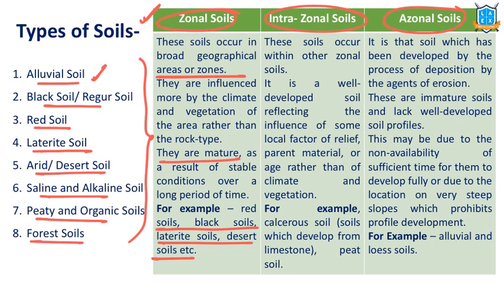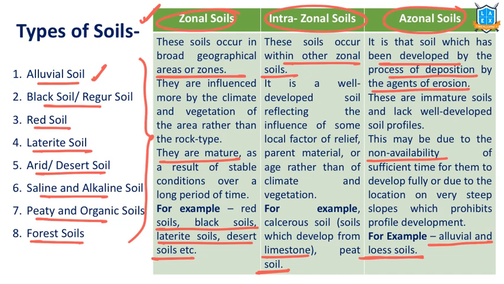Intrazonal means in between. Soils that occur within other zonal soils are known as intrazonal soils. Examples include soils rich with limestone, peat soil. These are some of the examples. Next category is azonal soils. That means soils are developed in one area and they get deposited in another area due to the agents of erosion and deposition. These soils are considered immature soils. They experience deficiency in some of the minerals. Examples include alluvial soil, loess soil, that means desert soil, etc.